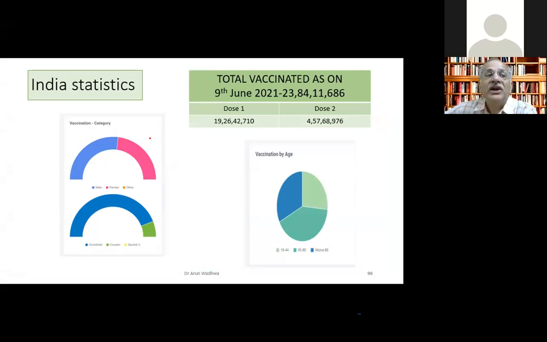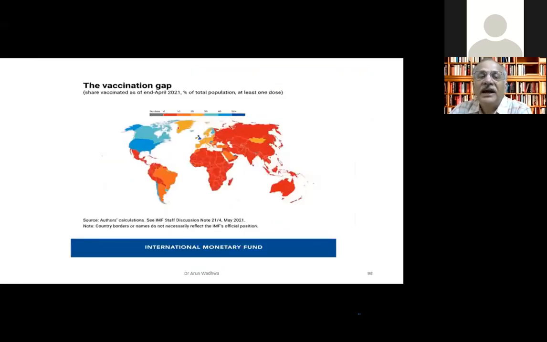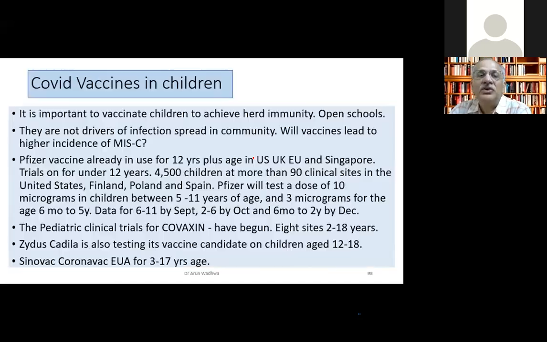And coming to the end of my presentation, these are the Indian statistics. We have majority as Covishield, a little percentage as Covaxin. As of yesterday, 19 crore people had been vaccinated with dose 1, 4 crores with dose 2, and this is the age-wise distribution: 65 plus, 18 to 65, 18 to 45, and less than 18. And this is the vaccine gap. The blue ones are the countries which are way ahead, China, the American, and here it shows China as red, but probably it's not falling into red. It's probably blue or maybe orange. So these are the countries, and we are still in the red zone.